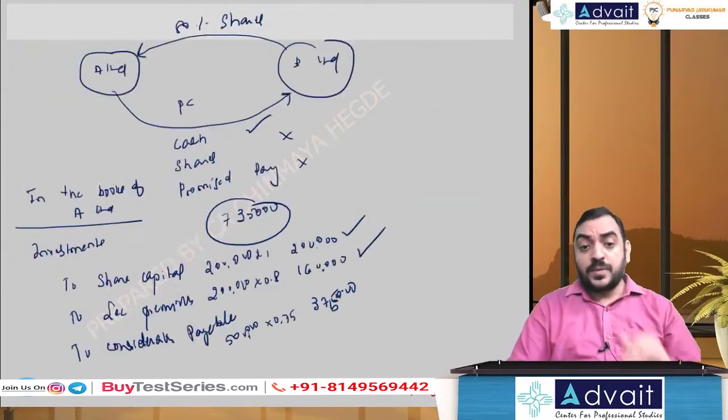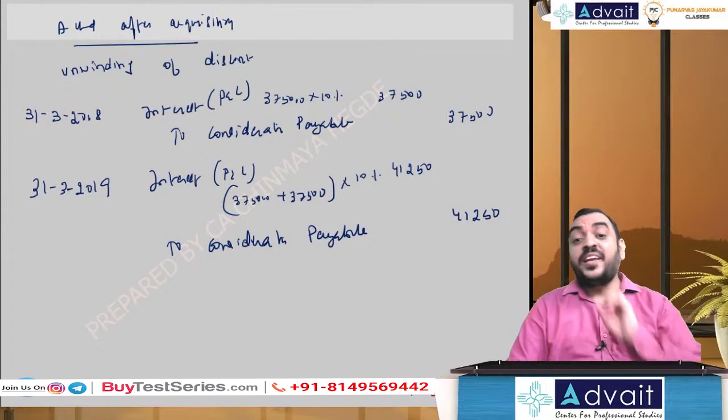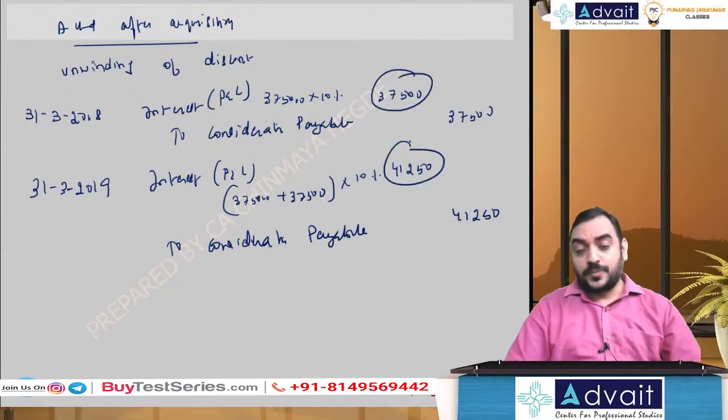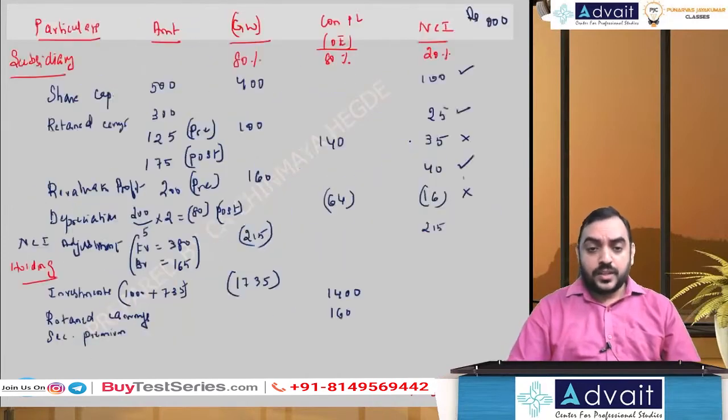And from the holding company's P&L, what have we done? Unwinding of interest. So this P&L debit we have to reduce. Unwinding of interest, interest on deferred consideration.